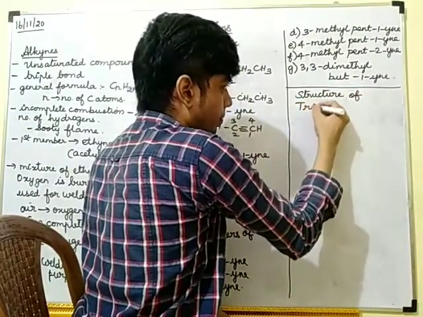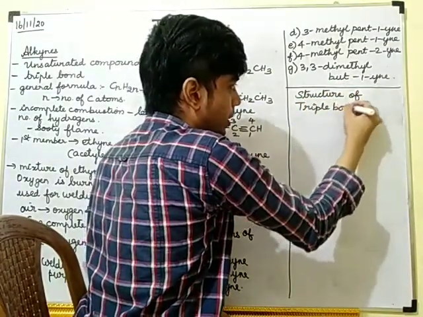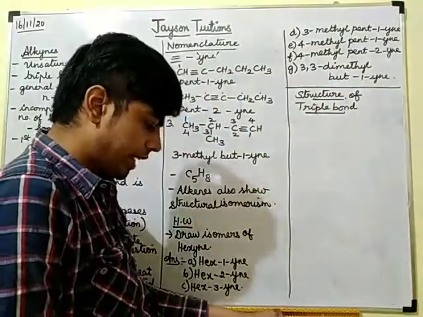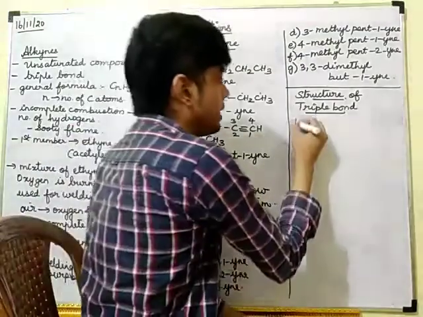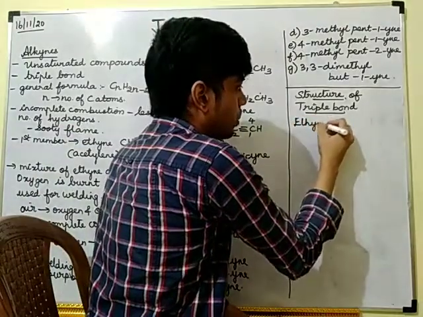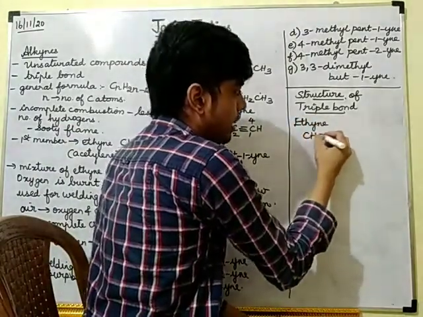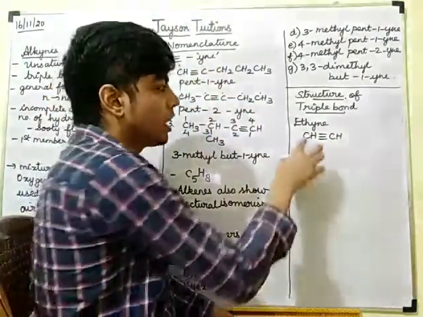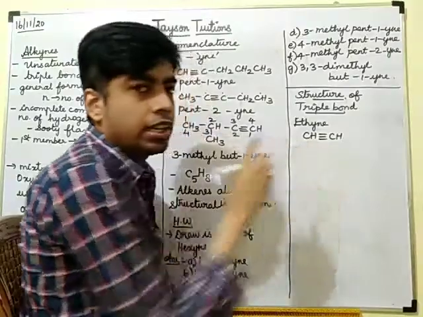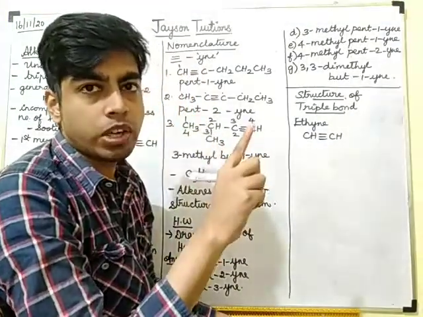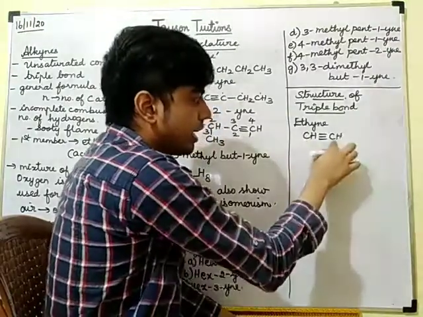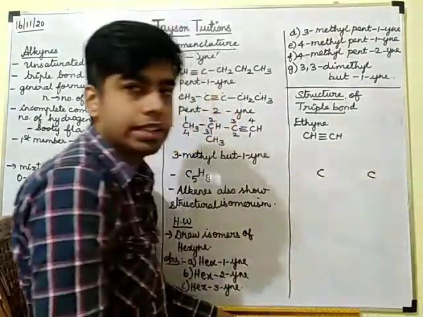Structure of the triple bond. Okay. Now I will take one example, the ethyne molecule. So ethyne is CH triple bond CH. Now carbon has 4 orbitals. This carbon I am drawing this side, and this carbon I am drawing this side.